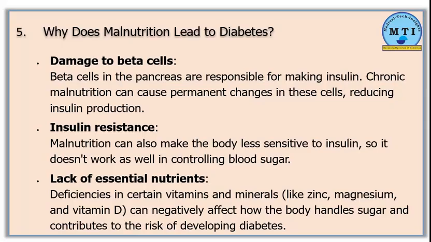Lack of essential nutrients. Deficiencies in certain vitamins and minerals, like zinc, magnesium, and vitamin D, can negatively affect how the body handles sugar and contribute to the risk of developing diabetes.